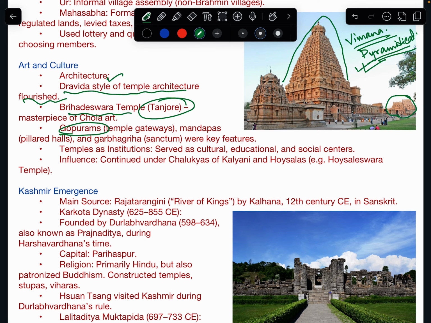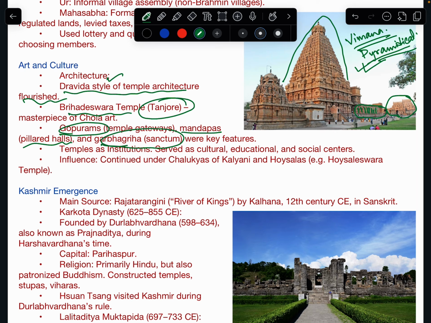And mandapas are the pillared halls. When you enter the temple, you have these kinds of halls, pillared halls, so that devotees can sit and pray. And the Garbhagriha or sanctum is the main place for the deity.